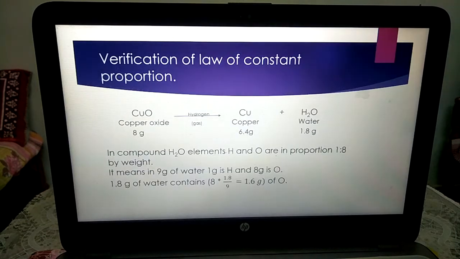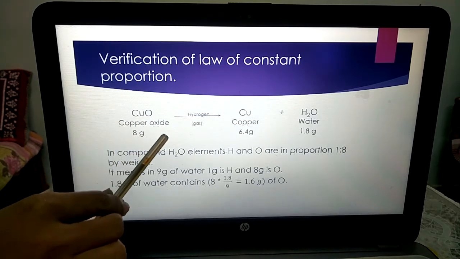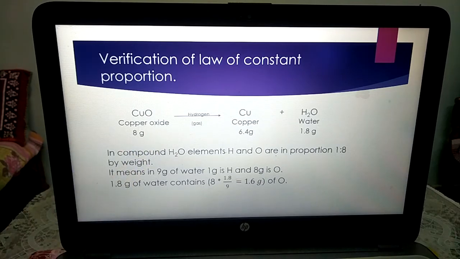Now we are going to verify the law of constant proportion. CuO means copper oxide. CuO, copper oxide, is obtained one by the decomposition of copper carbonate and another by the decomposition of copper nitrate.